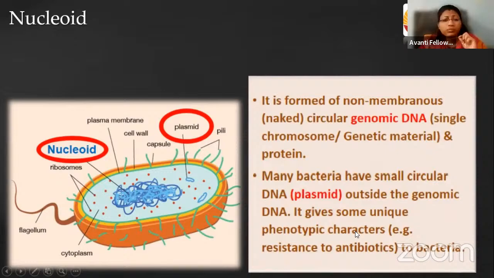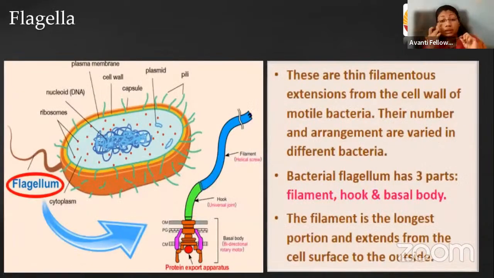Okay. Next, we are moving towards the bodies present on the surface of the cell. First is flagella. As you can see here, two different kinds of structures are protruding out of the bacterial cell. One is a long hair-like structure and the other is very small green hair-like structures present on the surface of the bacteria. Let's talk about the first, the long hair-like structure present in very few numbers. These are known as flagella.